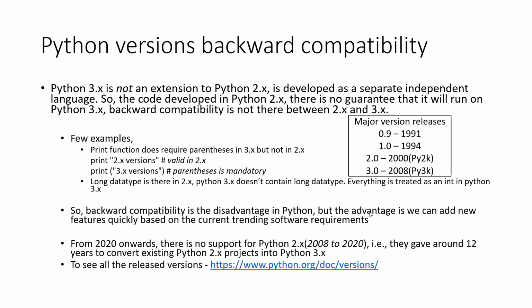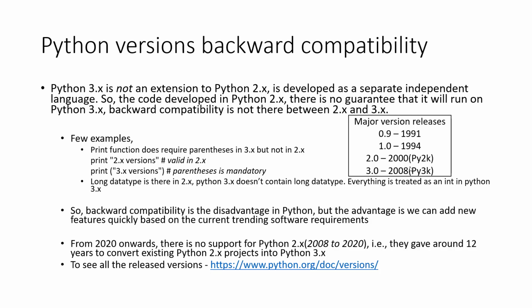Now let's talk about Python versions backward compatibility. Python 3.x is not an extension to Python 2.x, and Python 3.x is developed as a separate independent language. So for code developed in Python 2.x, there is no guarantee that it will run on Python 3.x. That is, backward compatibility is not there between Python 2.x and 3.x versions.